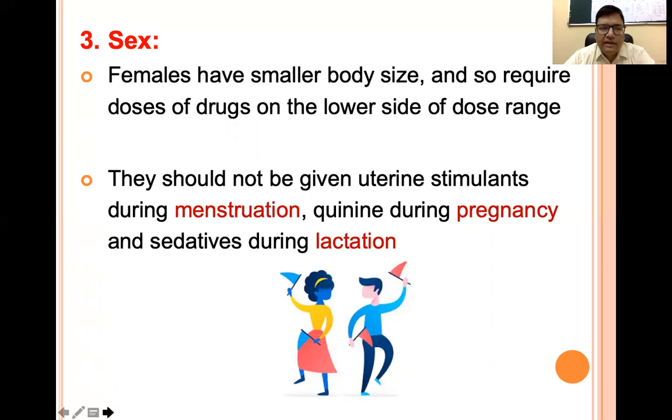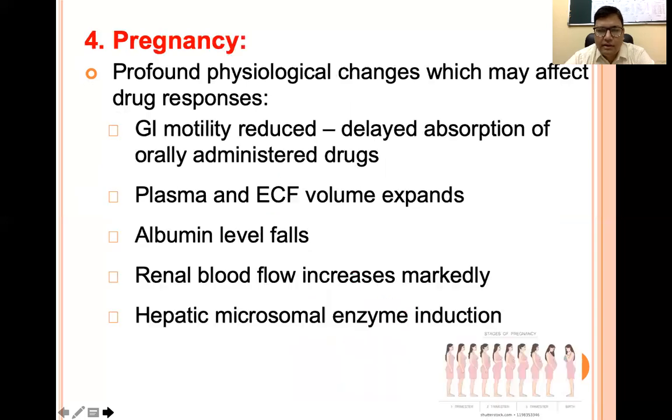So females are genetically as well as physically a bit different from males. They have menses. They often have pregnancy. Then they have to lactate, or feed the kids. So when we are prescribing a drug for a female, we have to be very cautious and look for these conditions. Otherwise, we are going to land up in some disaster.